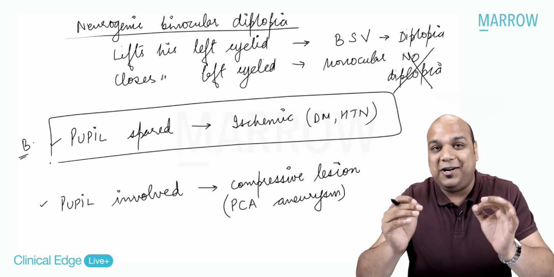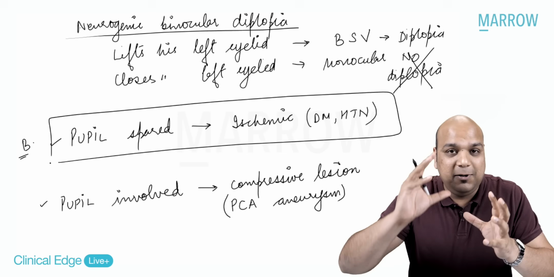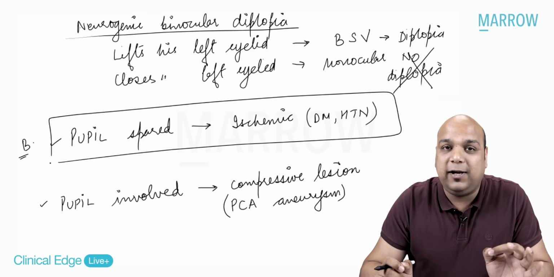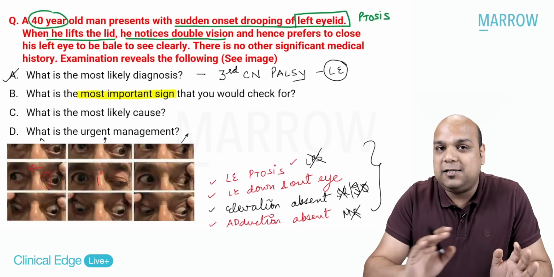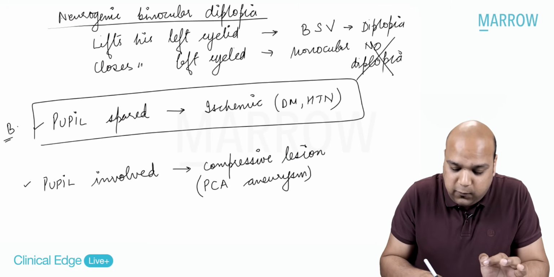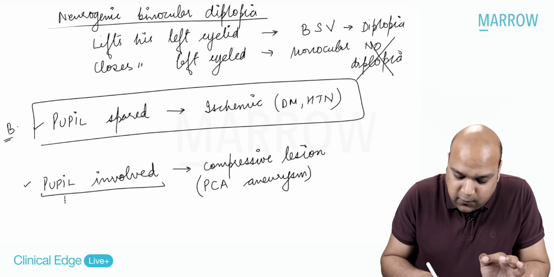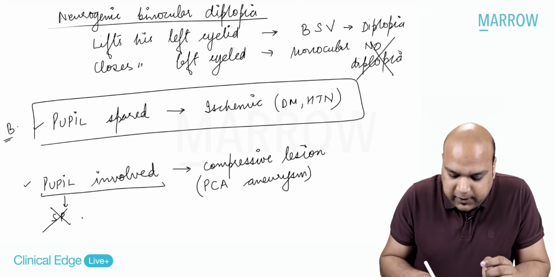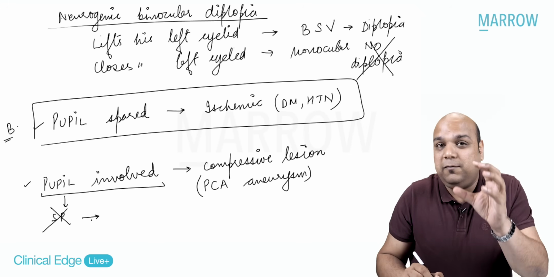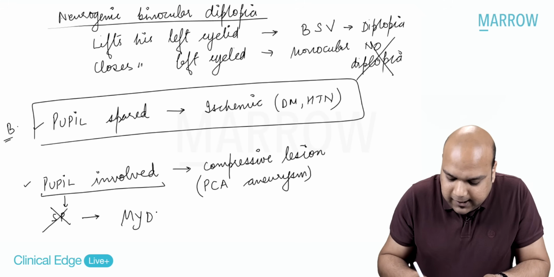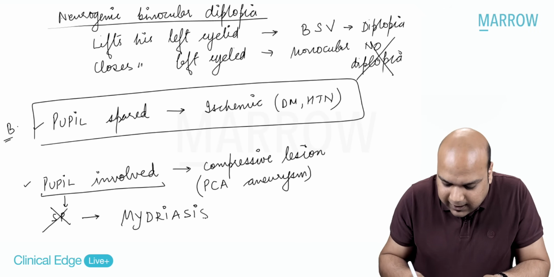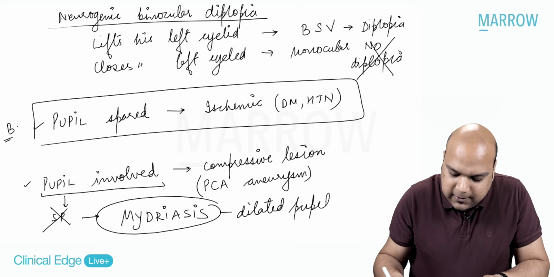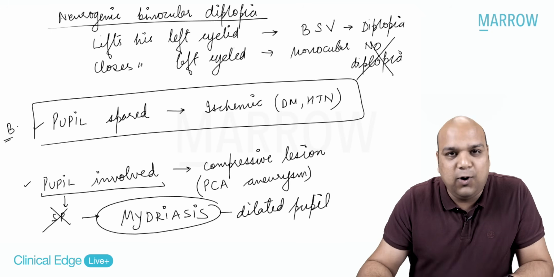So it is almost always important in every third cranial nerve case to be able to figure out the most likely cause, to be able to see the pupil or examine the pupil. Okay, am I making myself very clear? So if the pupil is involved, what will occur, everybody? If the pupil is involved, the sphincter pupillae muscle, which is supplied by the third nerve, will be paralyzed. If sphincter pupillae is paralyzed, the pupil will not be able to constrict. You will find a dilated pupil, mydriasis. So that is what you need to check for, whether the pupil is normal or whether the pupil is dilated, whether it is involved. I hope we are pretty clear.